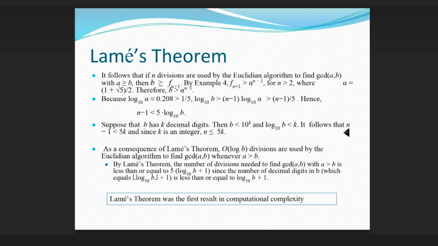By Lamé's theorem, the number of divisions needed to find gcd(a, b) with a > b is less than or equal to 5 log10 b + 1, since the number of decimal digits in b, which equals floor(log10 b) + 1, is less than or equal to log10 b + 1. Lamé's theorem was the first result in computational complexity.